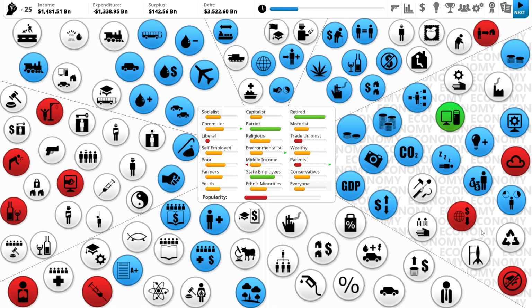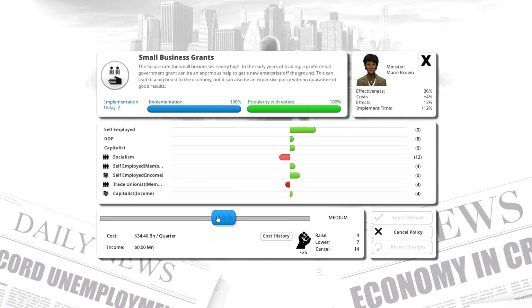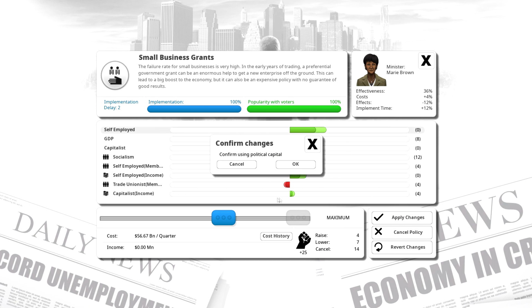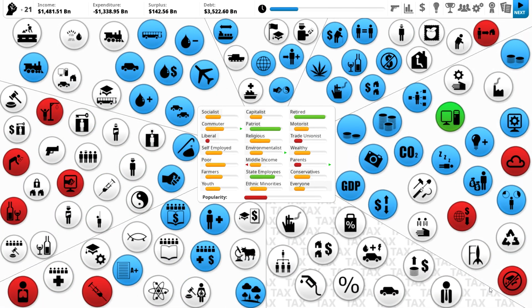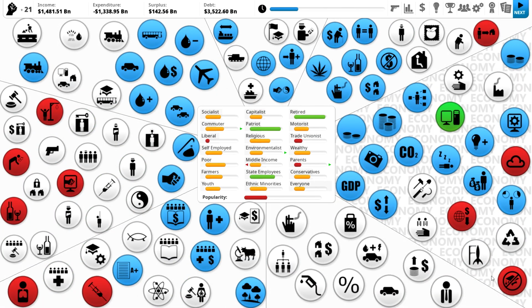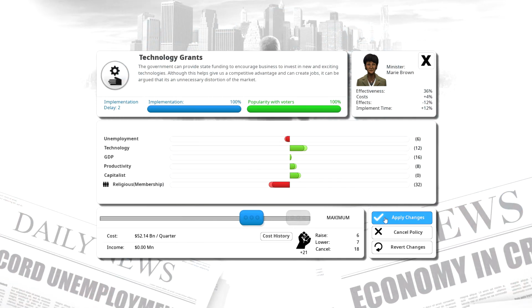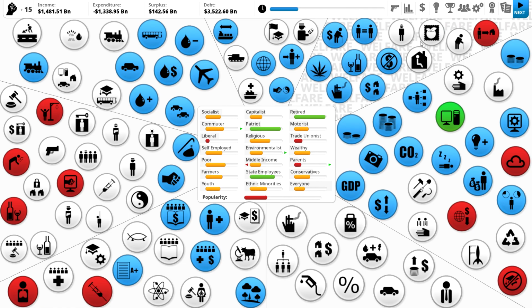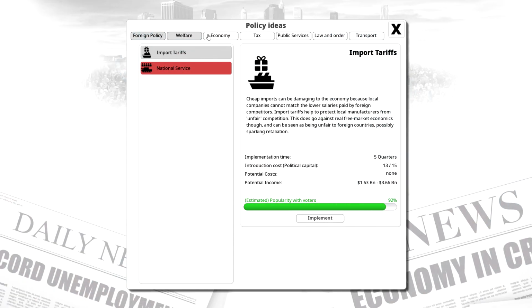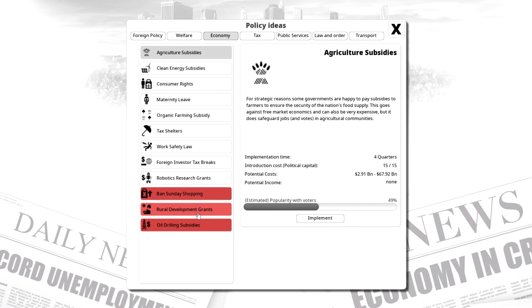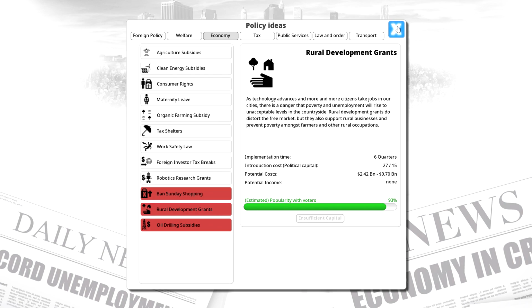We're going to help boost the economy by giving small business grants, which is basically investments in small businesses. So we'll do that. We'll do technology grants as well. And then next round we will do rural development grants.